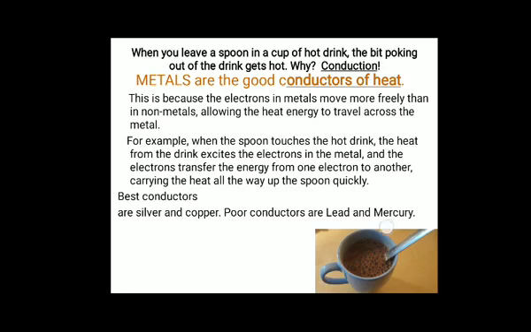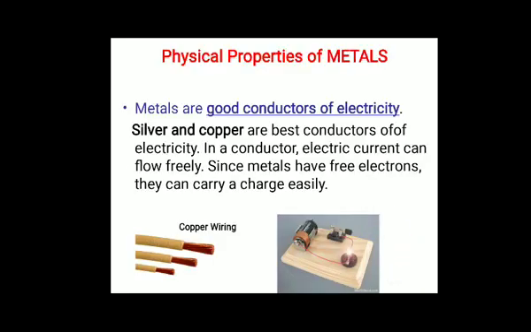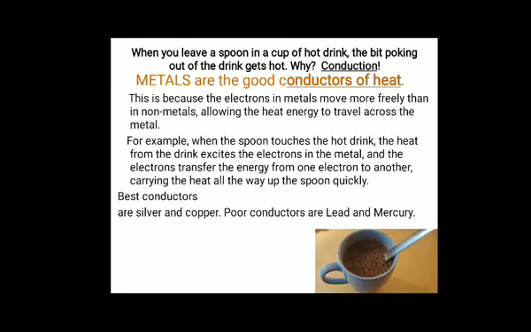Take the example of this figure. Here there is a hot drink and a metallic spoon is put in it. If you touch the metallic end of the spoon, you will feel that after some time the temperature of the spoon increases. This is due to the conductivity of metal.